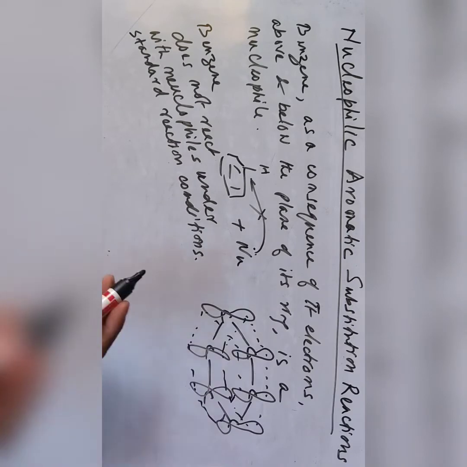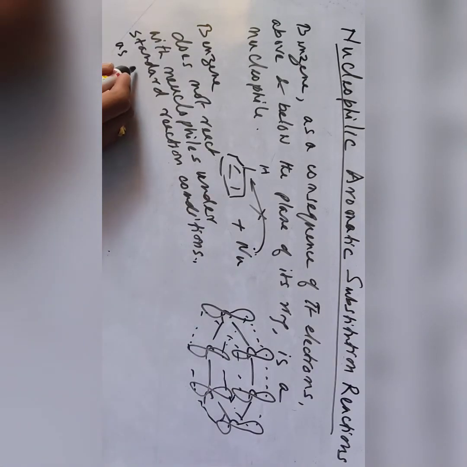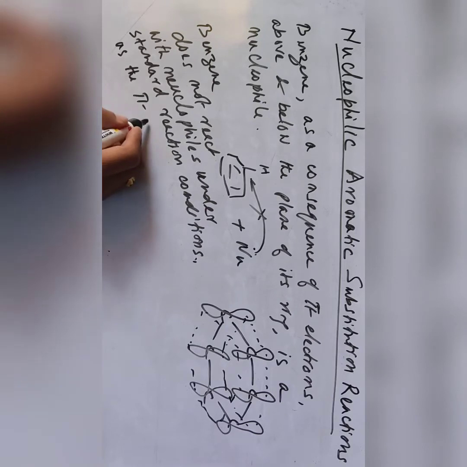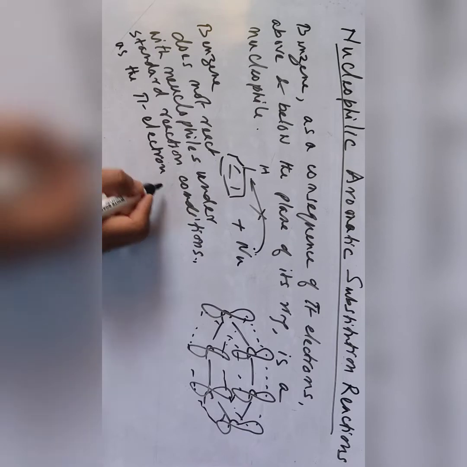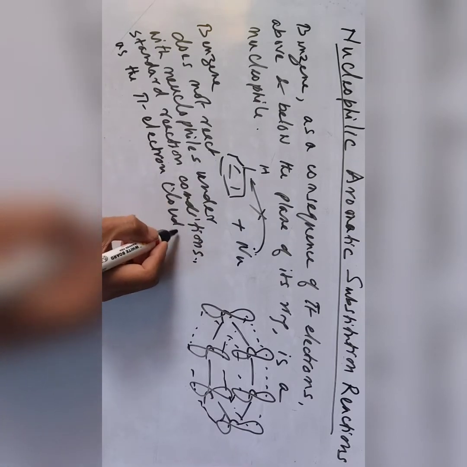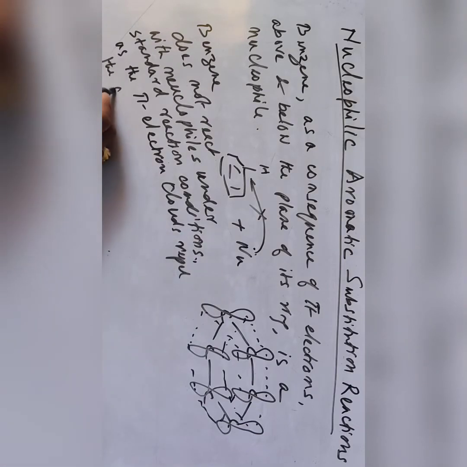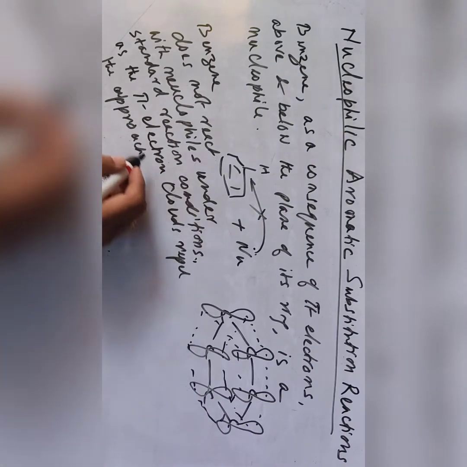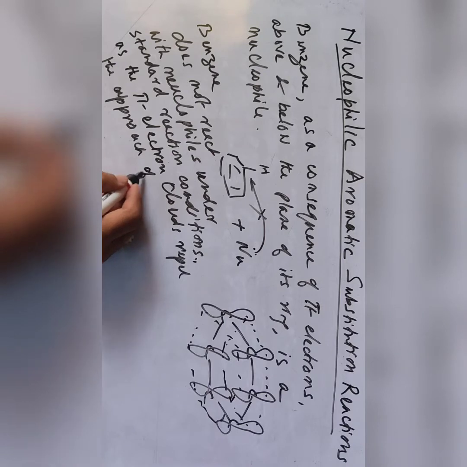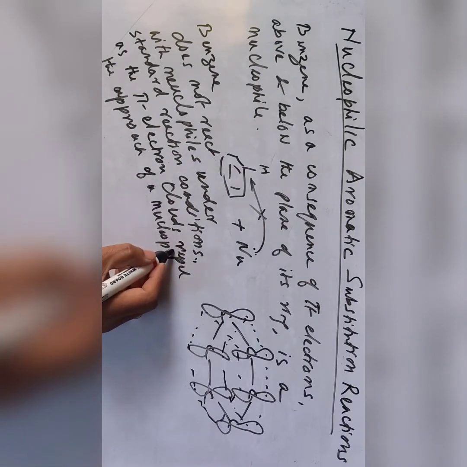The pi electron clouds repel the approach of a nucleophile, so they repel each other.